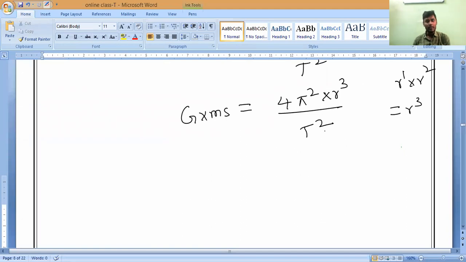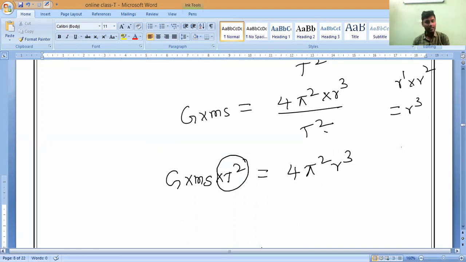Now T square is in division, so it will come to this side. G into M S, mass of sun, into T square is equal to 4 pi square into R cube. Now we want the time period. That is what I said. We want to calculate the time taken to revolve around the sun. So keep time period on one side, and send all the remaining to the other side.